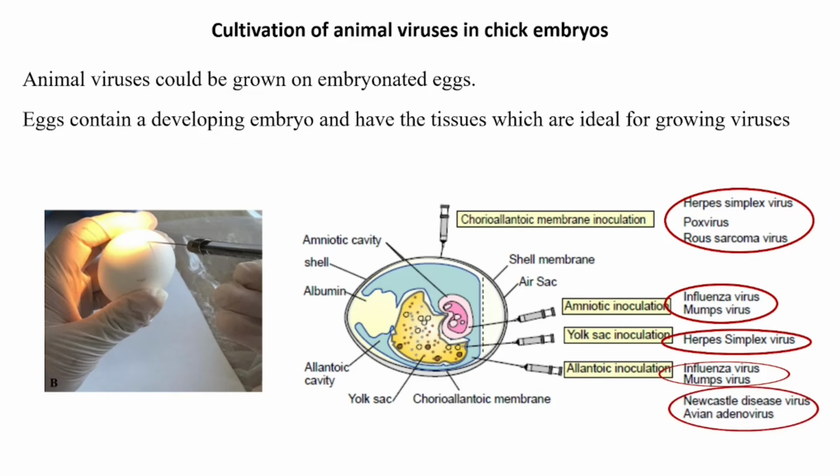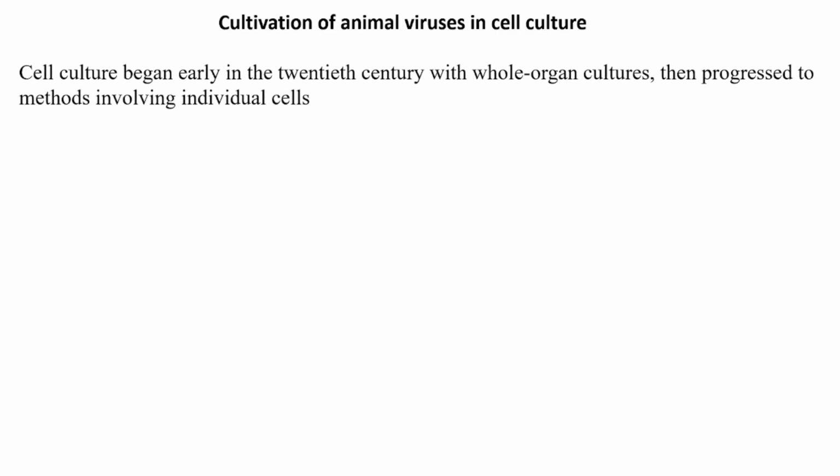Let us now move on and talk about the cultivation of animal viruses in cell culture. Cell culture began early in the 20th century with whole organ cultures, then progressed to methods involving individual cells. Cell culture methods became more useful with the discovery that bacterial contamination can be controlled by antibiotics and also that certain proteolytic enzymes like trypsin can free the animal cells from the surrounding tissues.